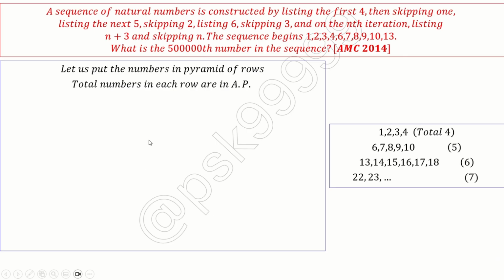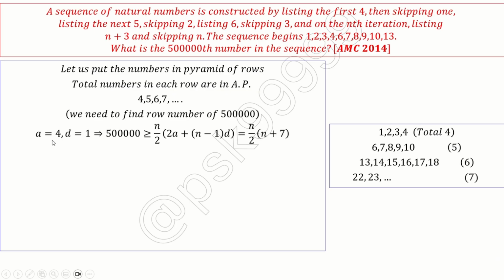Which row does it come in? That is simple. We have an AP equation, right? a is equal to 4, starting with 4. d is 1, every row is incremental by 1. I need to find n such that 500,000 is greater than or equal to the sum of all integers in these rows, which is n by 2 into (2a plus (n minus 1) d), which is equal to n by 2 into (n plus 7). If I substitute the a and d values here, this is what I get.